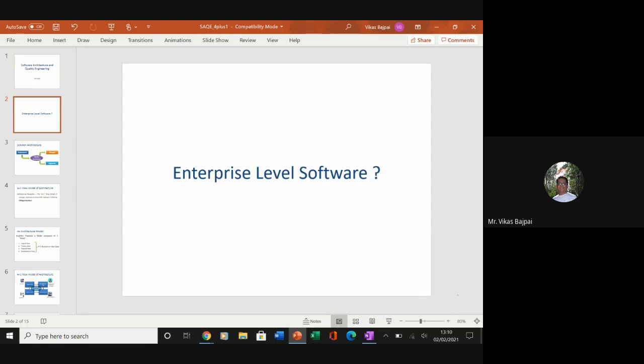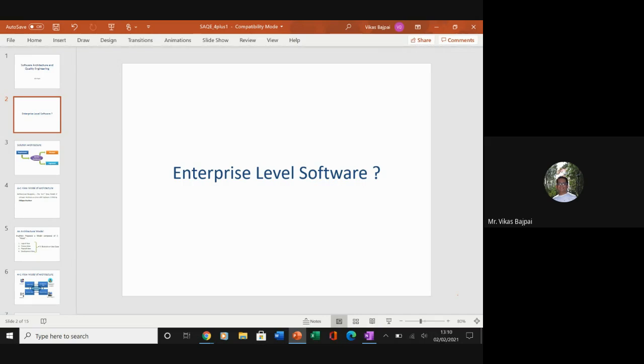So when we talk about enterprise level software or enterprise application software, here the purpose is that one needs to satisfy the need of an organization instead of providing a solution to an individual user. So basically, when I'm using this term organization, I'm talking about businesses, schools, clubs, it can be any government organization.